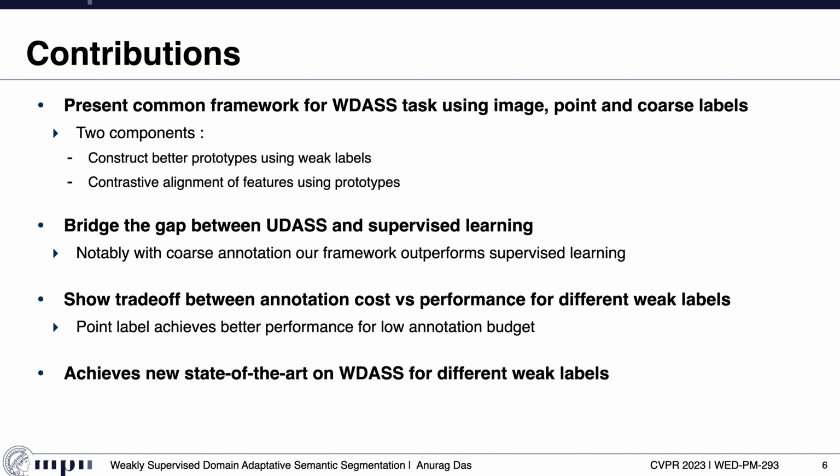Next, our framework is able to bridge the gap between UDA-SS and supervised learning. Notably, with coarse annotation, our framework outperforms supervised learning. Further, we also show the cost versus performance trade-off for different weak labels, where point labels achieve a better performance trade-off compared to other weak labels. Lastly, our framework achieves state-of-the-art on WDASS tasks for different weak labels.